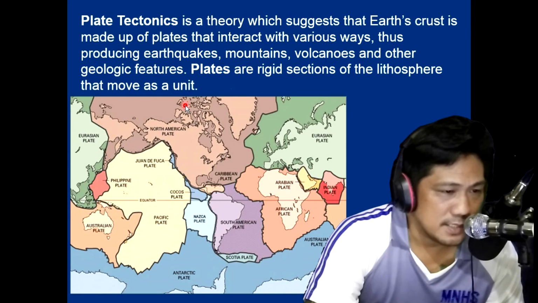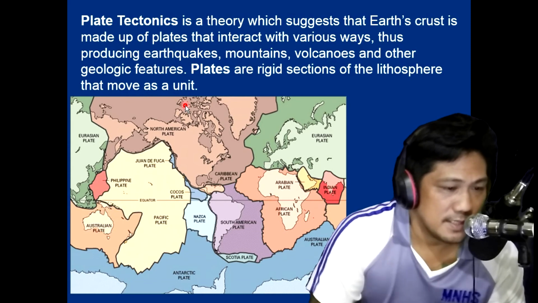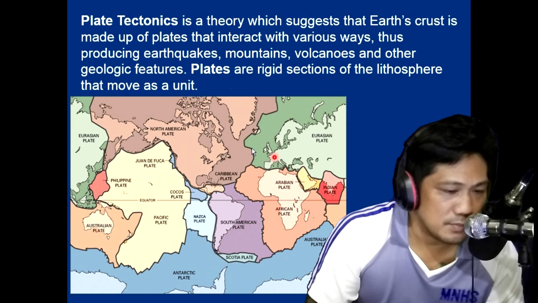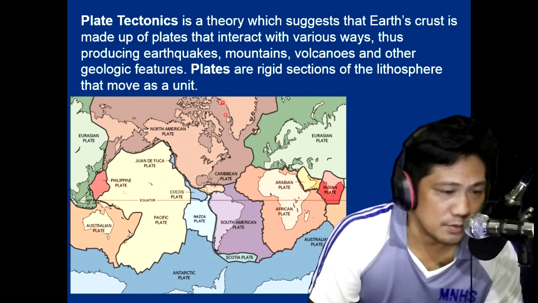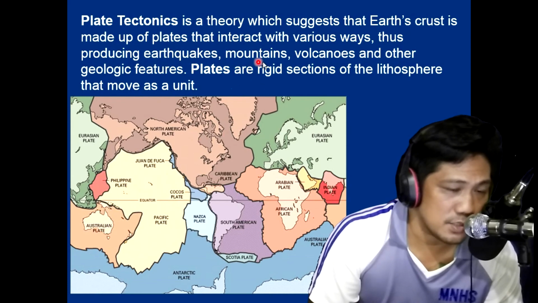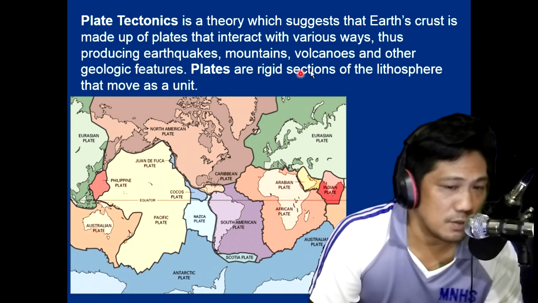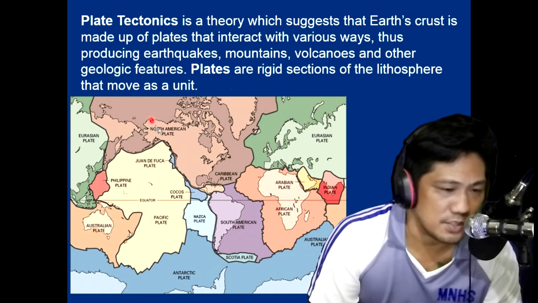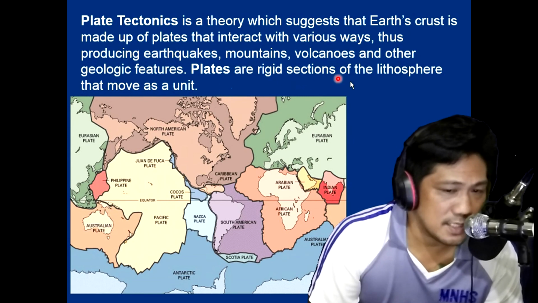Plate tectonics is a theory which suggests that Earth's crust is made up of plates. The crust of our Earth is made up of plates that interact in various ways, thus producing earthquakes. So when the plates move, it produces earthquakes, and geologic features will be formed like mountains, volcanoes, and other geologic features. Plates are rigid sections of the lithosphere that move as a unit.